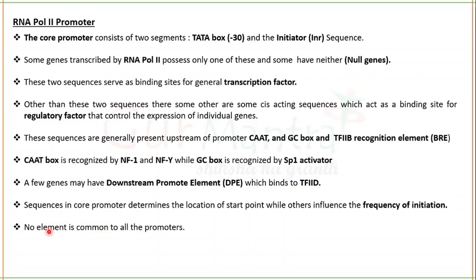Remember, no element is common to all promoters. You won't see all these elements together in one promoter. A promoter may have BRE but not CAT or GC box, or some may have GC box but not BRE.